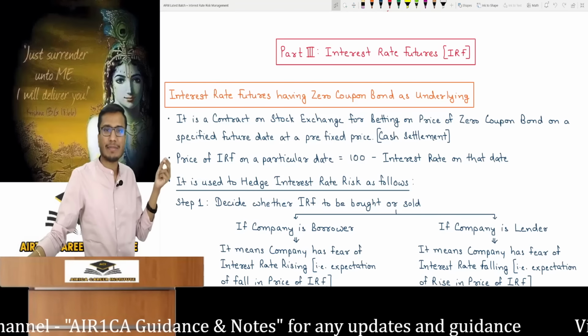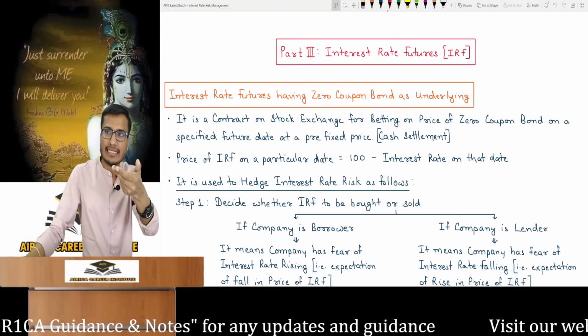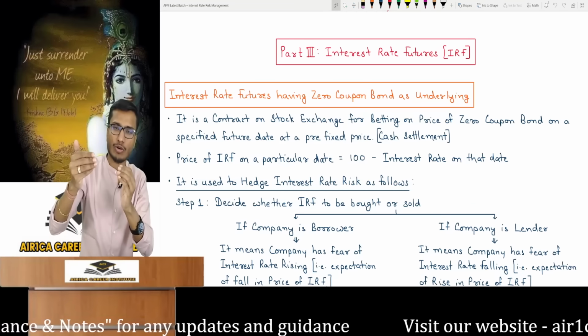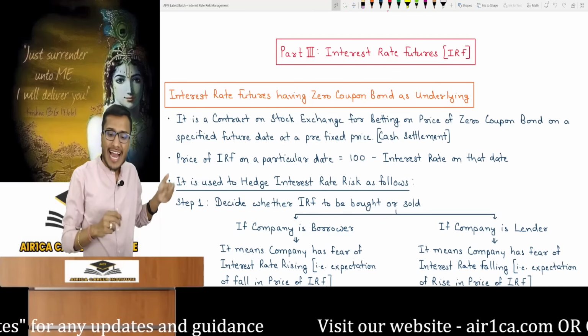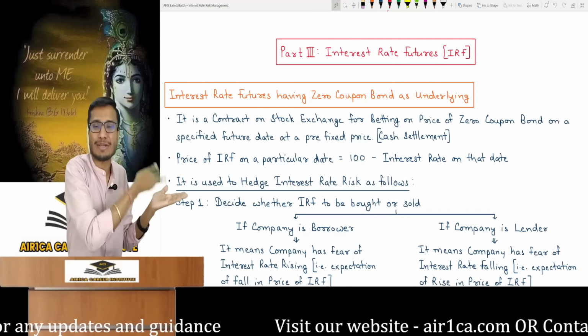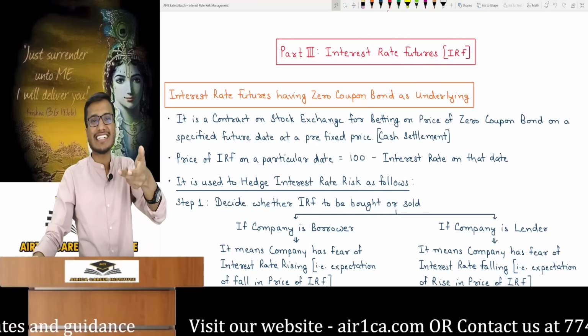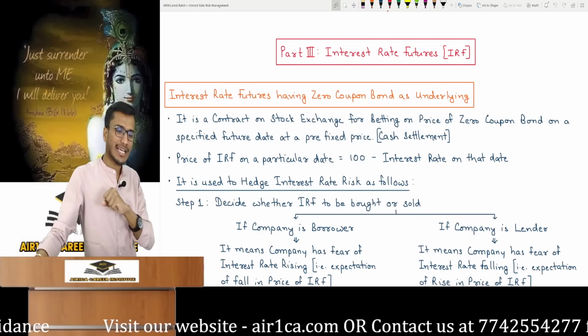Before the next steps, look at one more point. How do we calculate the interest rate futures price? You must take the quoted market price for your buy or sell contract, placing your upside or downside bet. So how to calculate it? 100 minus the interest rate on that date. I just explained how you will be able to get the price of a zero coupon bond for a certain day, but that is the price of zero coupon bond. That's not the interest rate futures price.